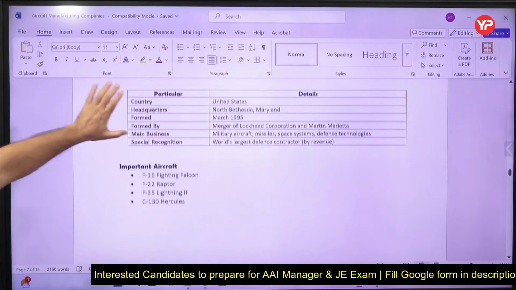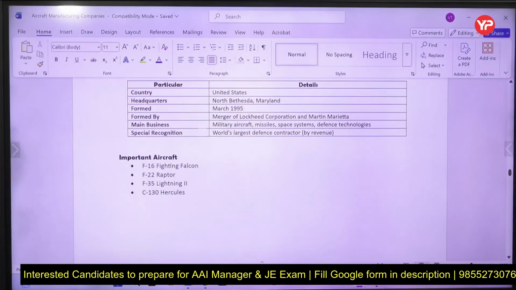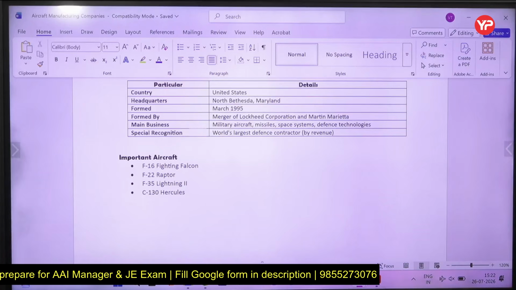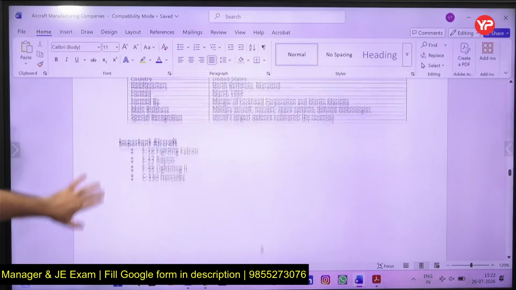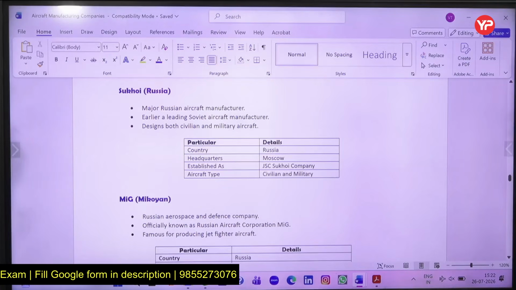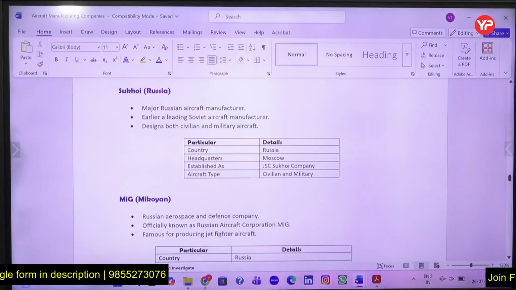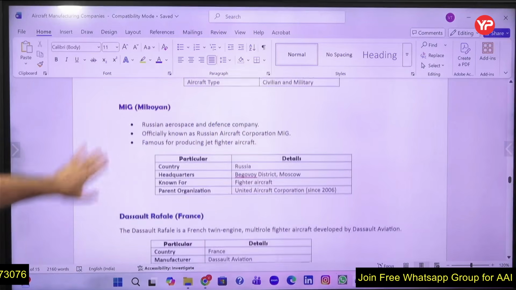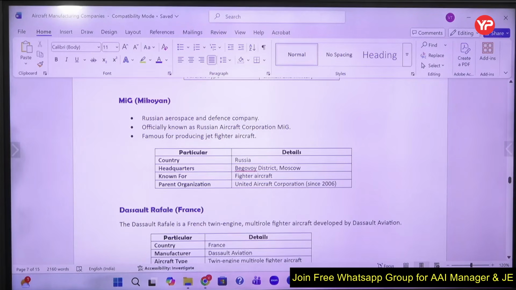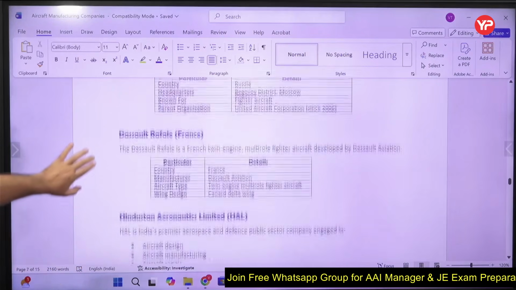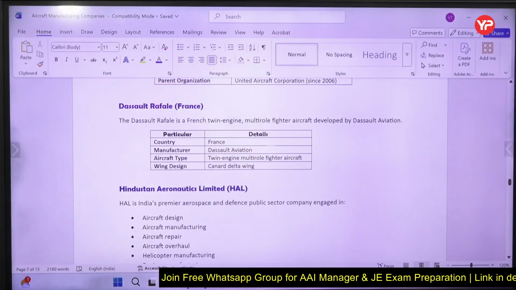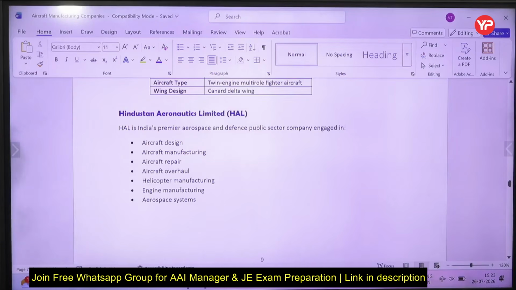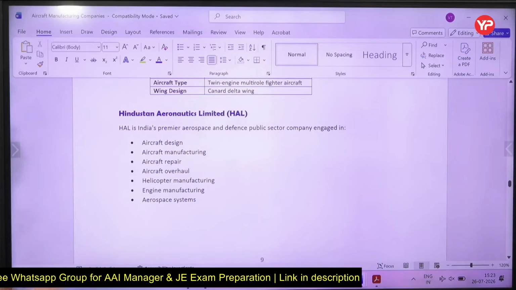Some information about Lockheed Martin. Important aircraft: the Fighting Falcon F-16, Lockheed Martin, very famous. Hercules. Sukhoi, Russia, Moscow is the headquarters. MiG, Mikoyan, again headquarters in Moscow. Dassault, France. Hindustan Aeronautics Limited is the Indian aircraft manufacturing company.